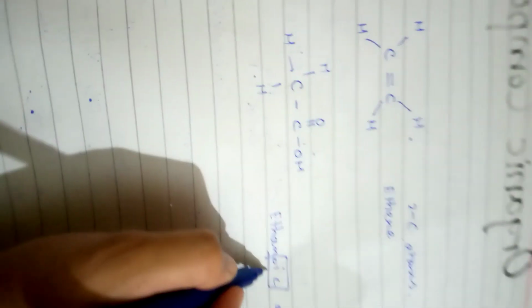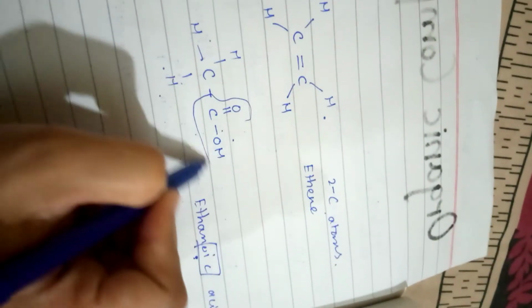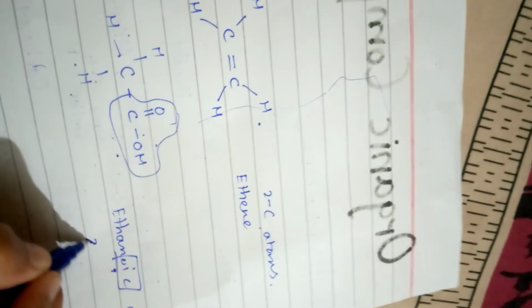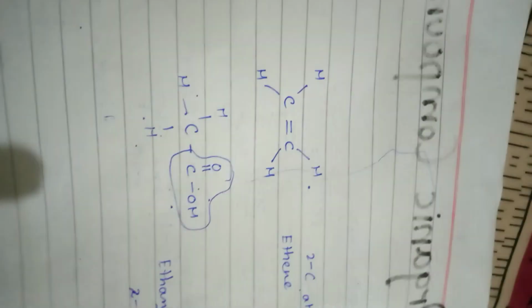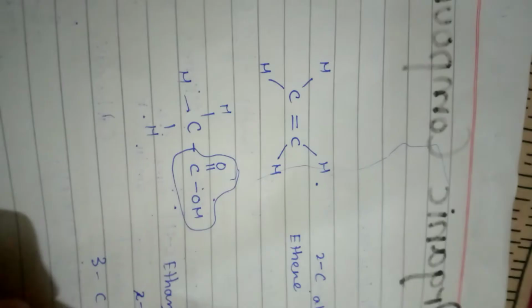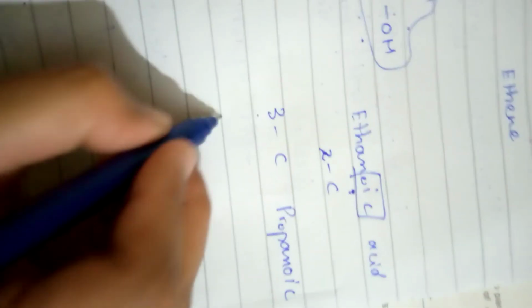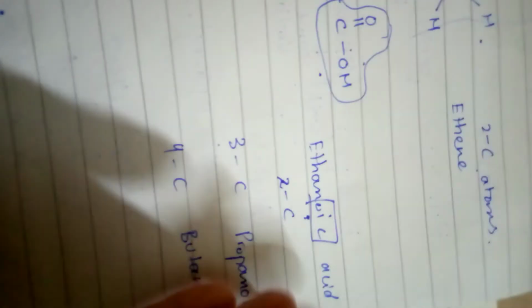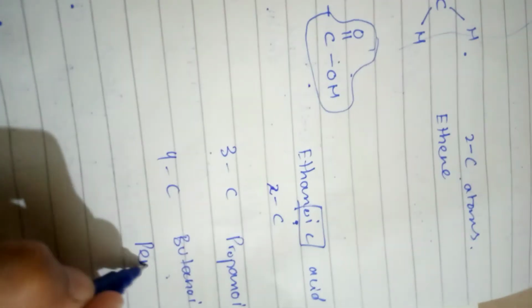Oic acid represents that the carboxyl group is present in the organic compound. Ethanoic acid has 2 carbon atoms. If there are 3 carbon atoms, it will be propanoic acid. If there are 4 carbon atoms, butanoic acid, then pentanoic acid, and it goes on.